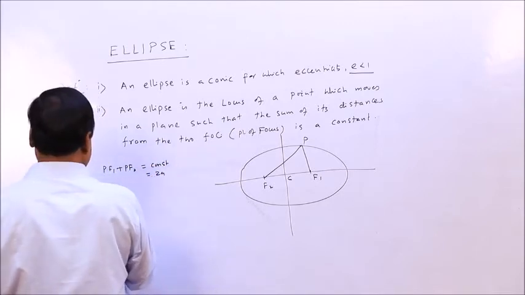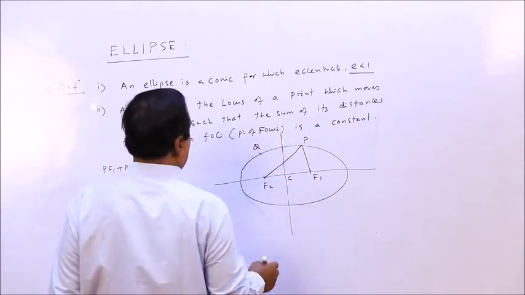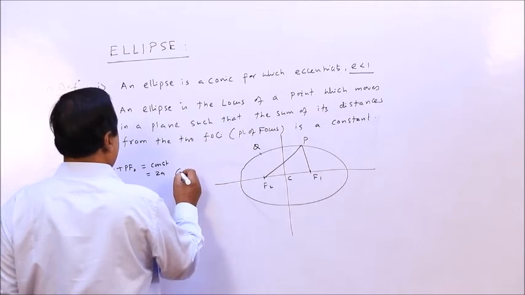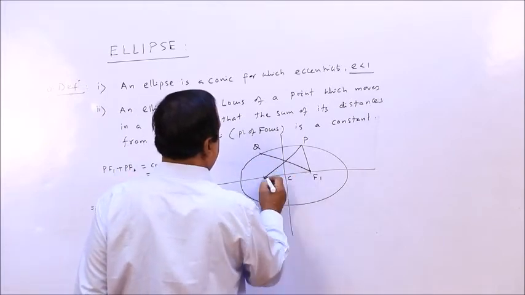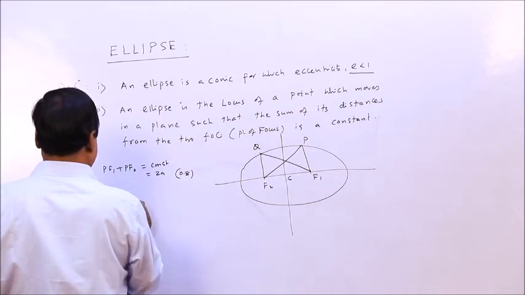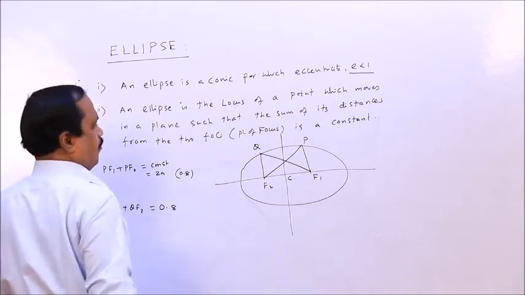This implies that if you take any other point Q, then QF1 plus QF2 will be the same constant.